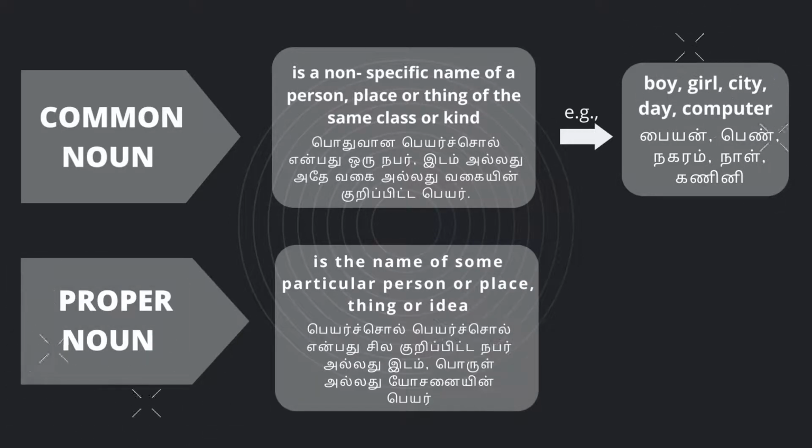Proper noun is the name of some particular person, place or thing or idea.